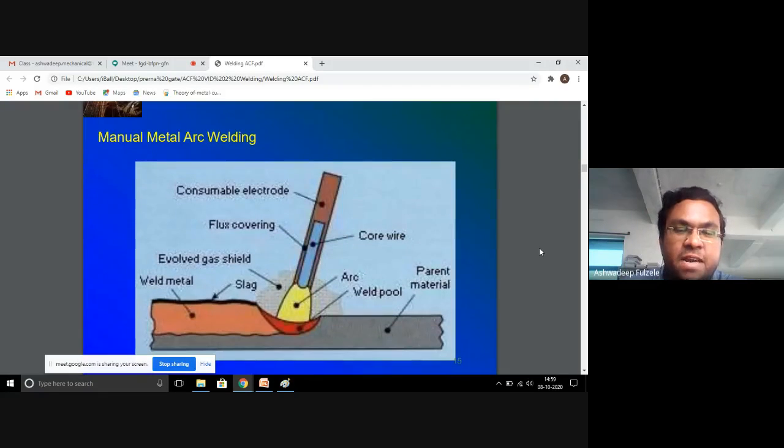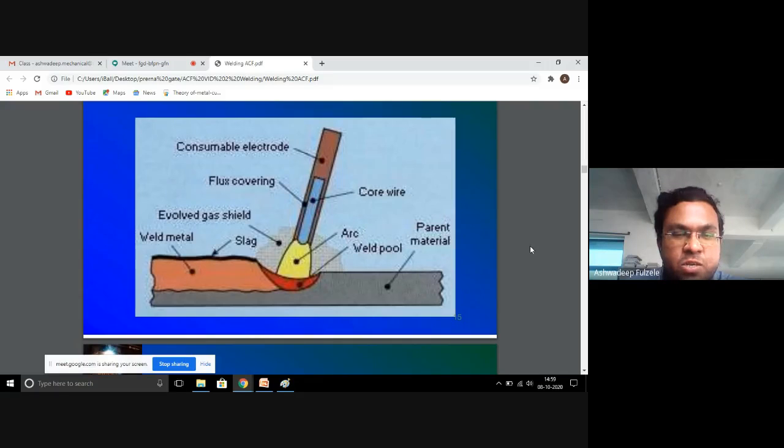The manual metal arc welding can be understood through this figure. As you can see in this slide, the consumable electrode, flux covering, evolved gas shield, welded metal, slag, weld pool, arc, parent material, and the core wire. An important point in this region is that the electrode is a coated electrode.